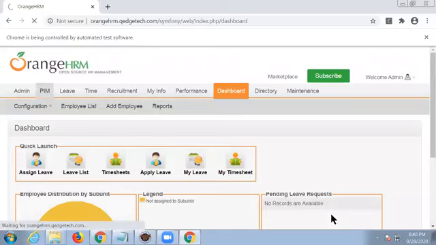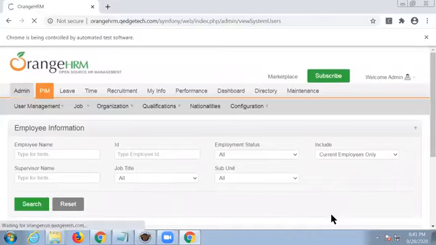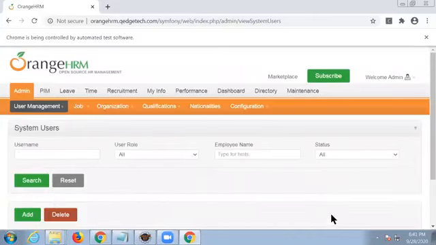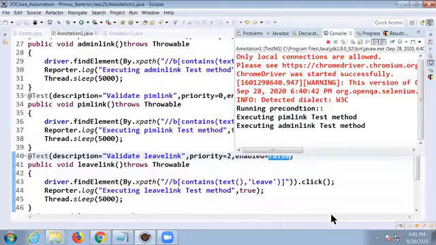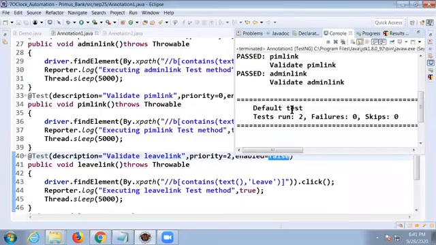If you don't prioritize, admin will execute first, right? Because A starts first, alphabetically. Now it is running according to your priority. So how many test cases got executed here? Two. Total run is 2.